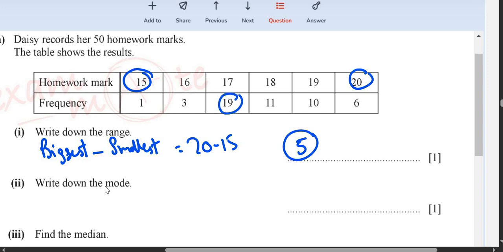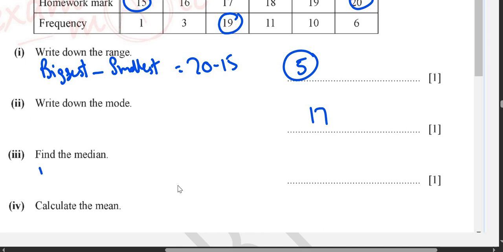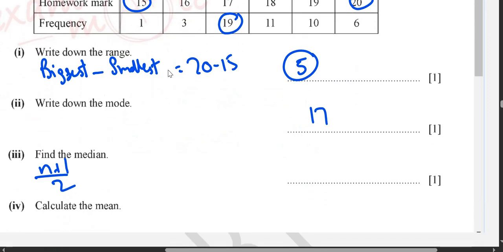If you look at frequency 19, it means there are 19 students who got 17 marks. So 17 is the mode. Then you have median. The formula for median is (n plus 1) divided by 2. So how many homeworks are there? 50. So I will do 50 plus 1 divided by 2, that's 51 divided by 2, which is 25.5.